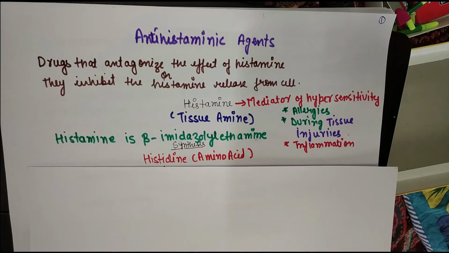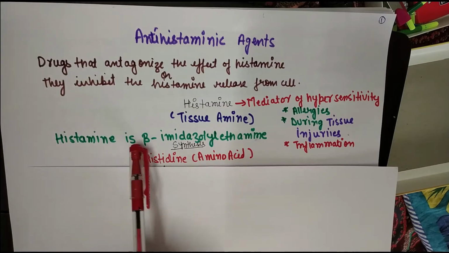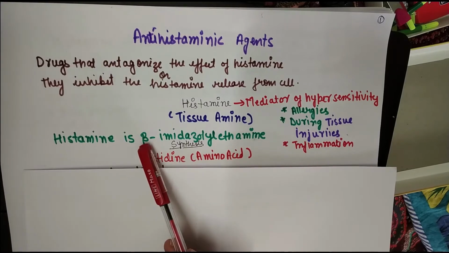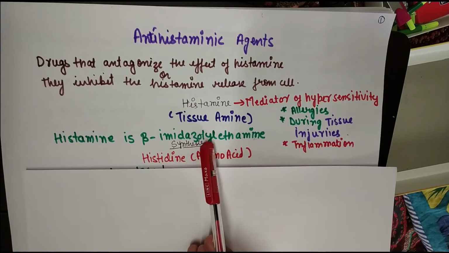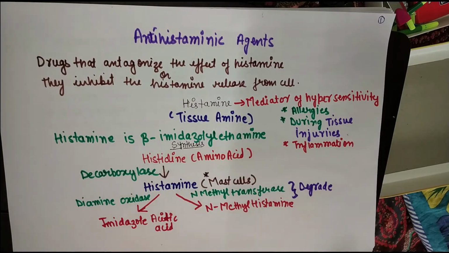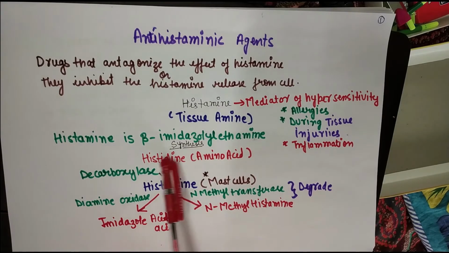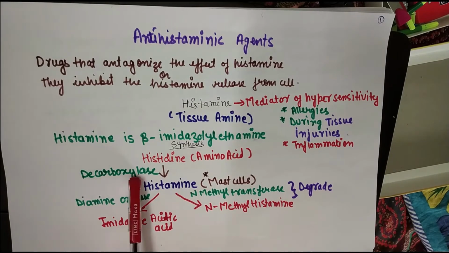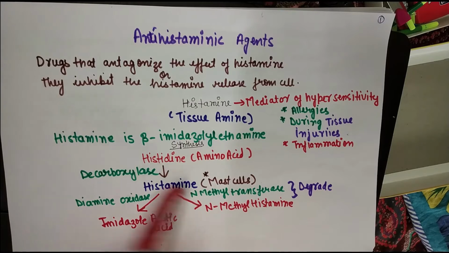Now let's discuss some of the chemistry of histamine. Basically histamine is beta imidazoyl ethamine. Here you can see the basic nucleus is beta imidazoyl ethamine. And how does histamine synthesis take place in the cell? Let's see. Histamine is synthesized from the amino acid called histidine. Histidine, in the presence of decarboxylase enzyme, is converted into histamine.